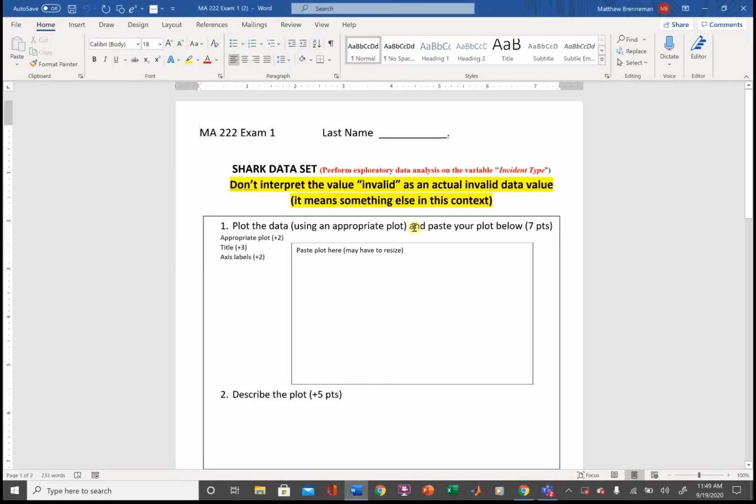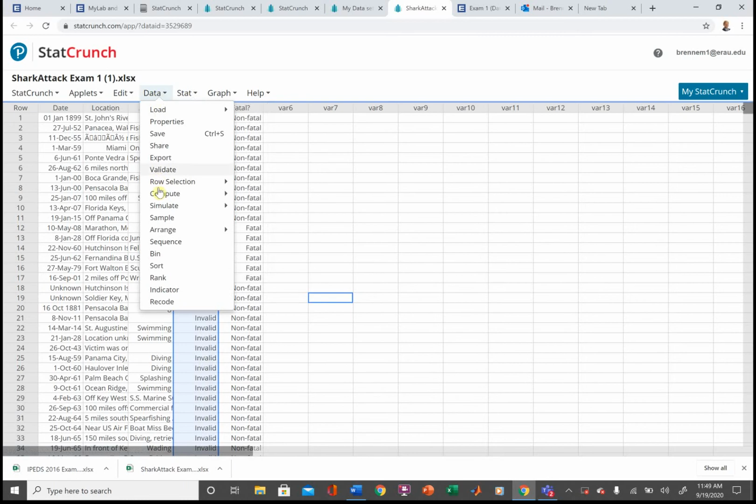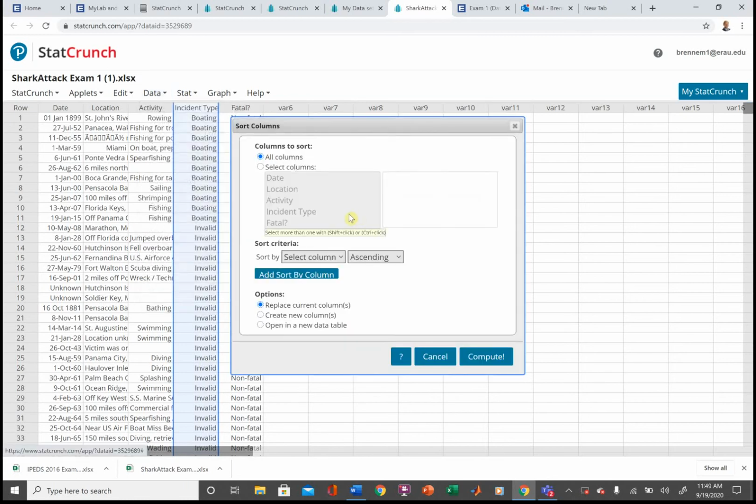And so on the exam, it asks me to look at the variable incident type. Okay, and I'm going to have to look at it and clean it up and make sure that everything's okay. Here it doesn't actually ask you to do this, but you always should, so I'm going to. So this is incident type. If I wanted to, I could get rid of the rest of the data. I'm not going to do that, but I'm going to go ahead and sort.